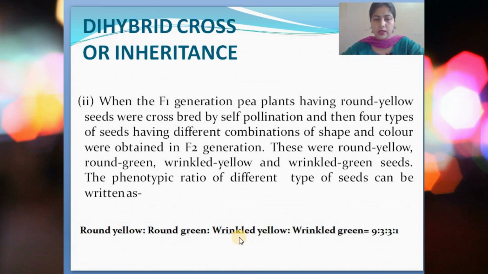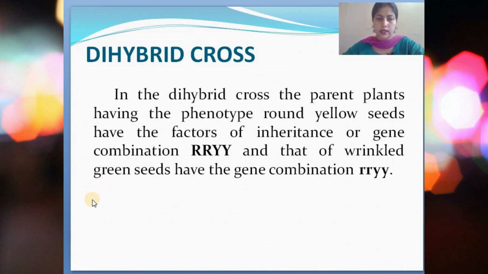So for your proper understanding about what is happening here, if you see a chart which I am going to show you now, you will have a clear understanding about what is happening in this dihybrid cross or inheritance and how this ratio has come up. So firstly, let us try to know how we will write the characteristics which are bred or crossed in the dihybrid cross. In the dihybrid cross, the parent plants having the phenotype round yellow seeds have the factors of inheritance, or gene combination.